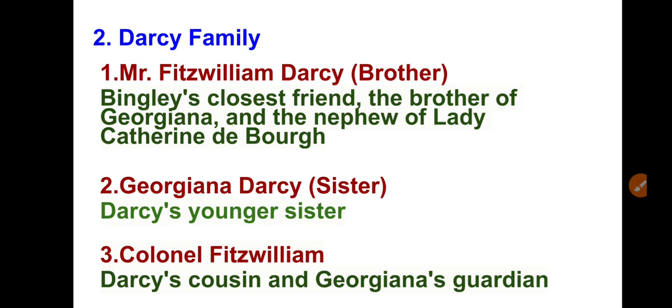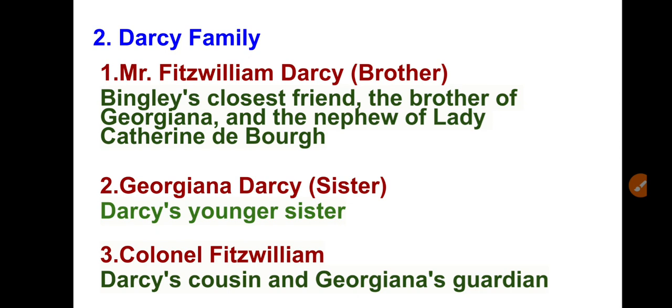Bingley's sisters, when we meet the next family, the Bingley family. Bingley has 2 sisters, and both the sisters think that Mr. Bingley would marry Georgiana, Darcy's younger sister, thus uniting the fortunes of two families.